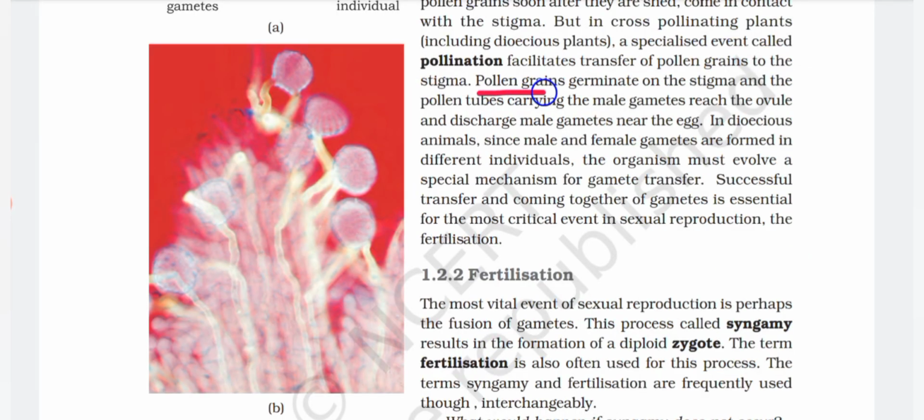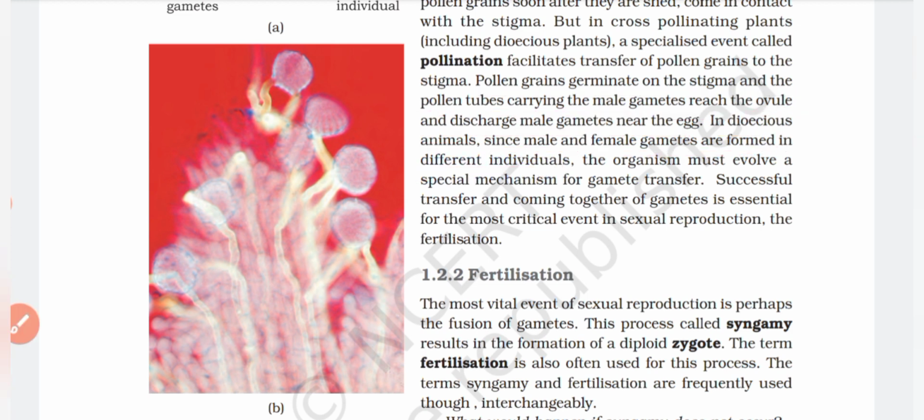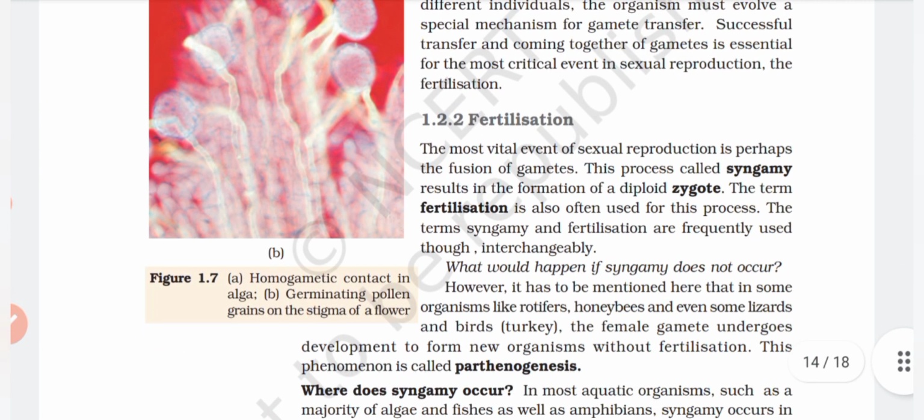Pollen grains germinate on the stigma and the pollen tubes carrying the male gametes reach the ovule and discharge male gametes near the egg. In dioecious animals, since male and female gametes are formed in different individuals, the organism must evolve a special mechanism for gamete transfer. Successful transfer and coming together of gametes is essential for the most critical event in sexual reproduction, the fertilization.